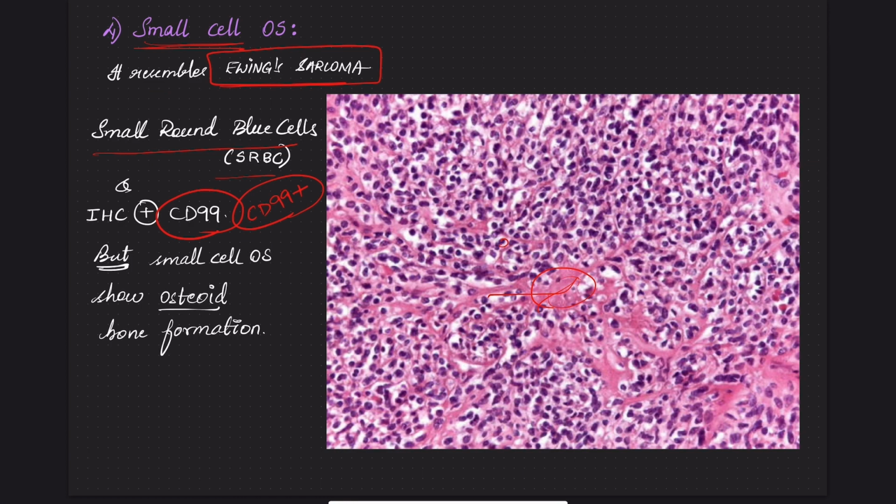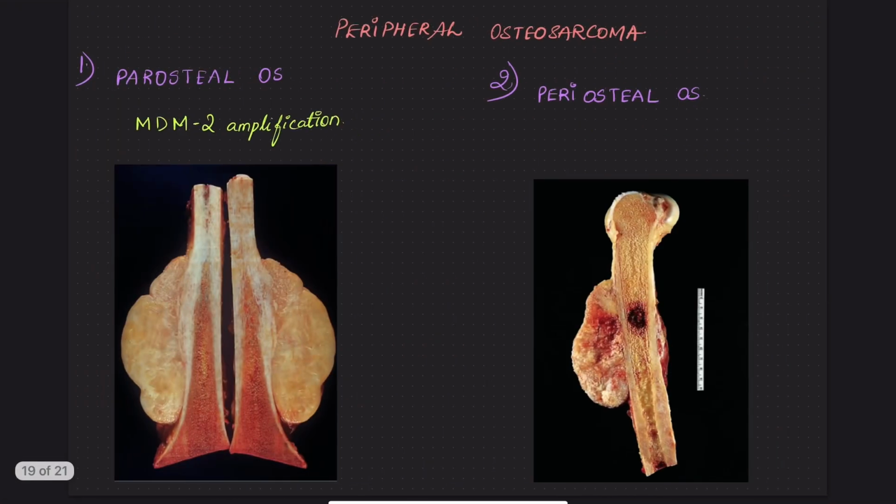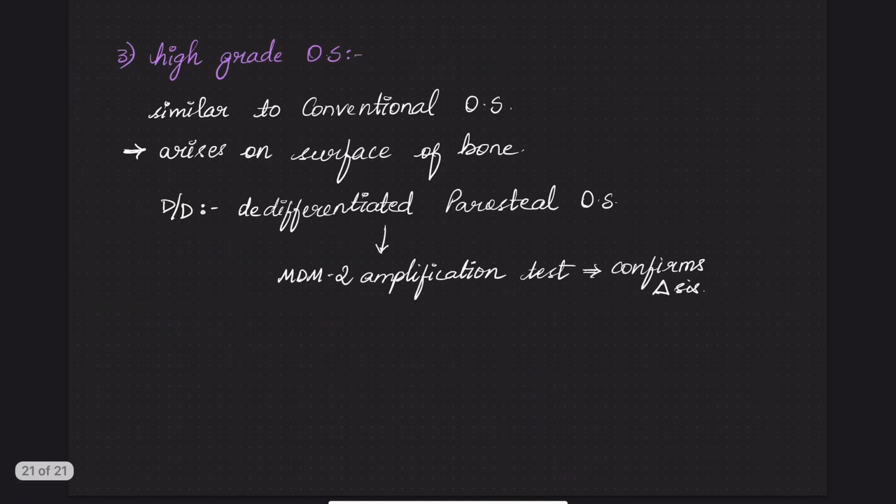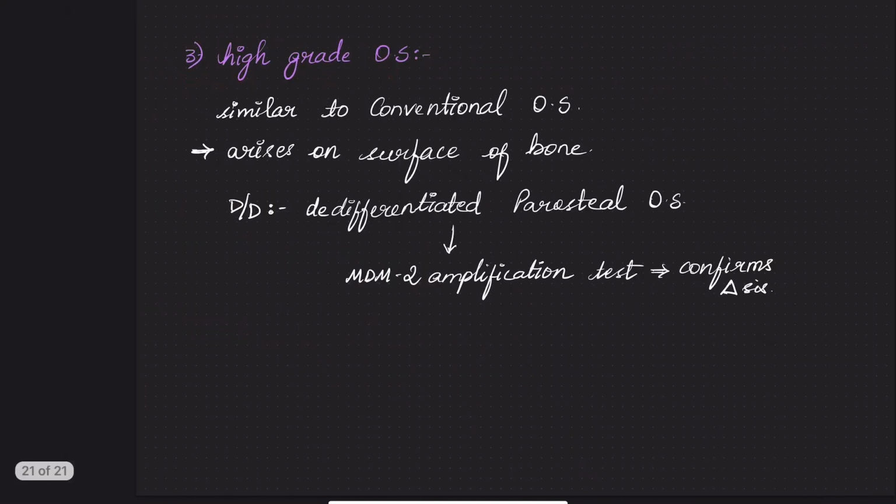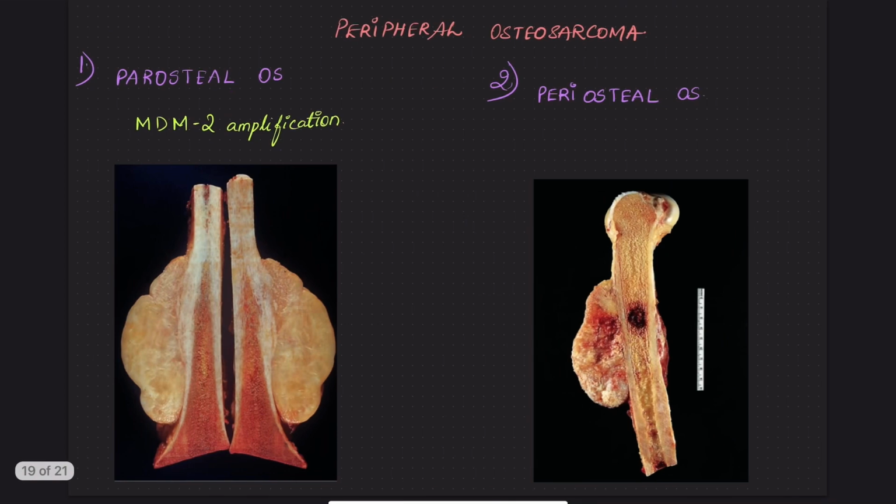Till now, we have completed the central osteosarcomas. Let us move ahead to the peripheral osteosarcomas. Under peripheral, we have paraosteal, periosteal, and high-grade osteosarcomas. Firstly, paraosteal.